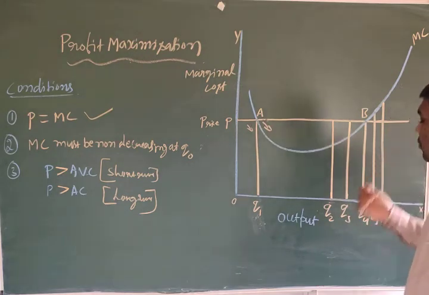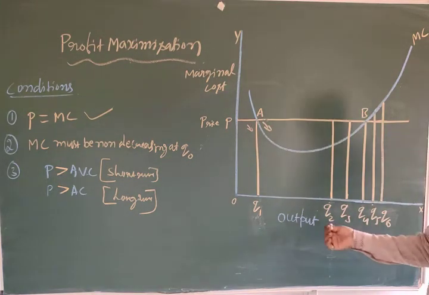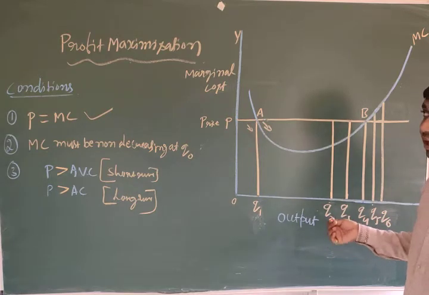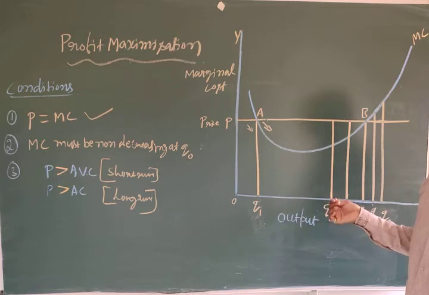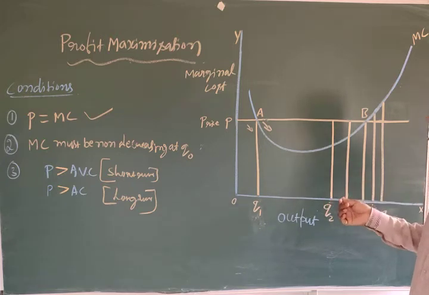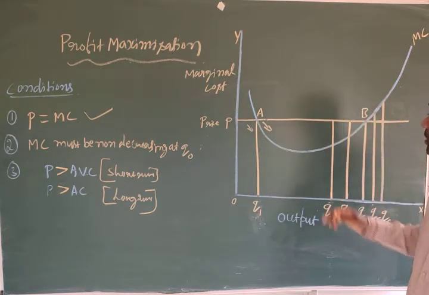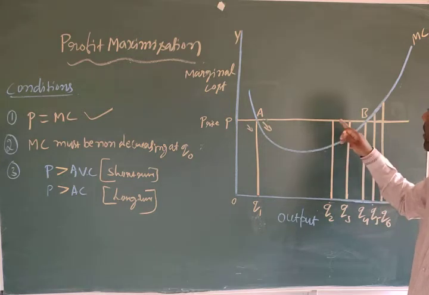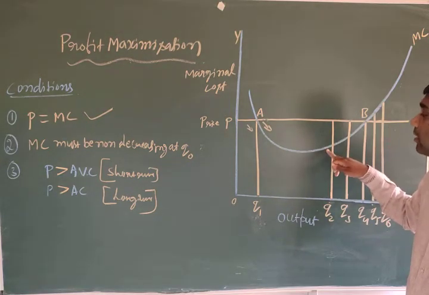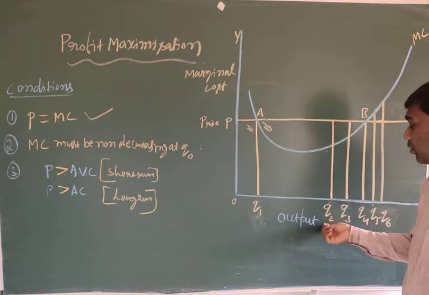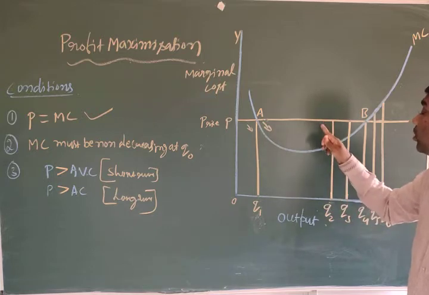Then come to the next quantity, Q2. At the Q2 quantity, is it possible to gain profit maximization? Just observe here, it is also not possible. Why? The first condition is P is equal to MC. Does it touch the price line? No. At the quantity Q2, the marginal cost is below the price line.